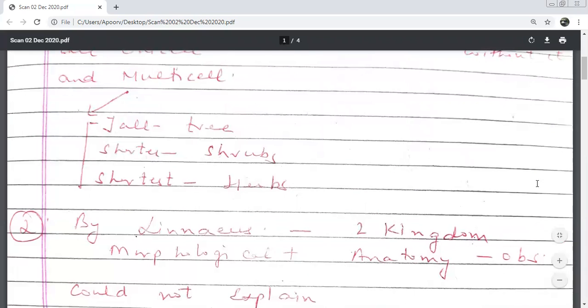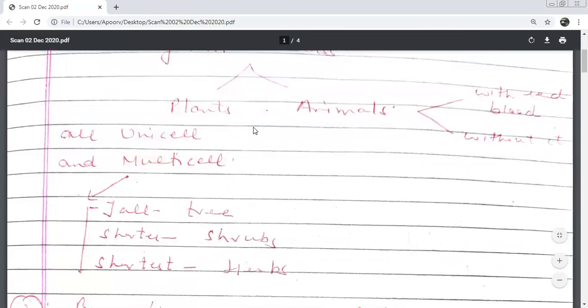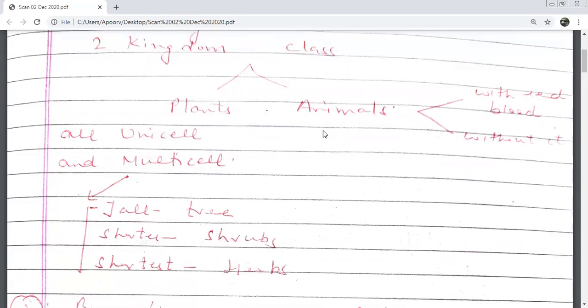So he also agreed with the same thing. What were the two observations he said? We have two kingdoms only. What are the two kingdoms? Plants and animals. Though his study was a little advanced because the parameters he took were more than what Aristotle had studied. Not only external appearance, he tried to find out more about internal structures also. But he was of the same opinion as Aristotle.